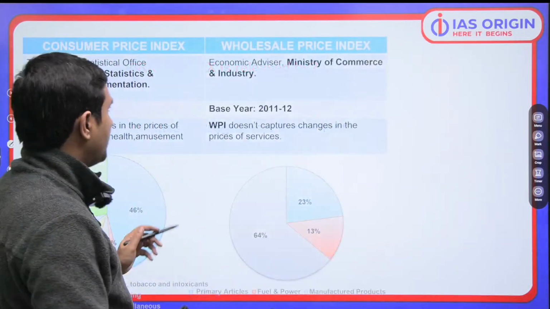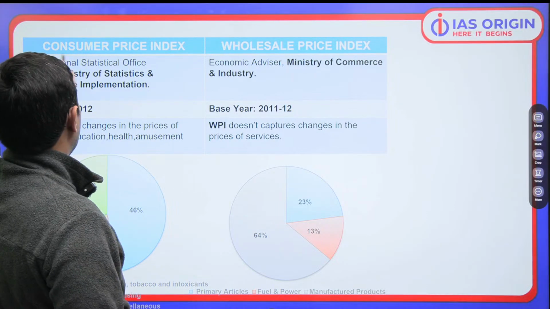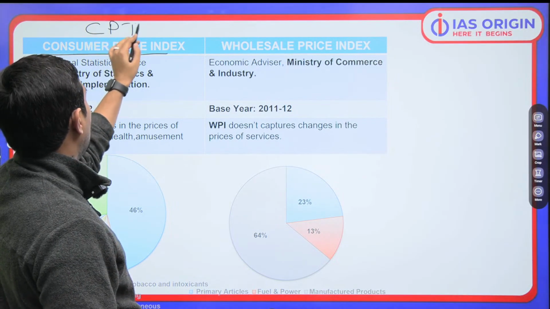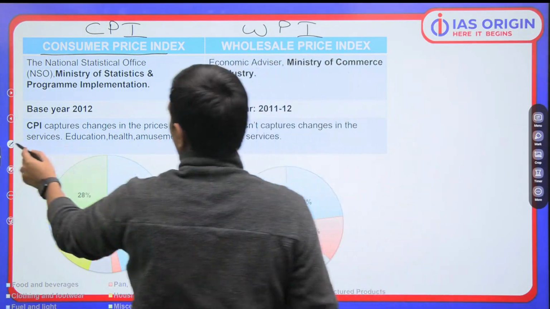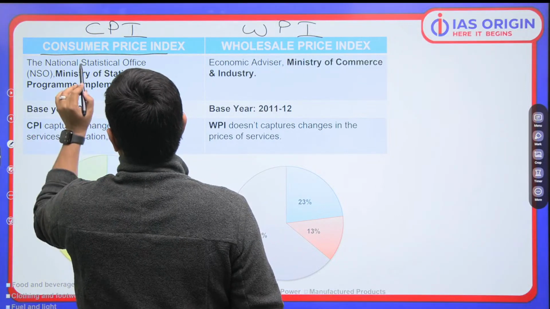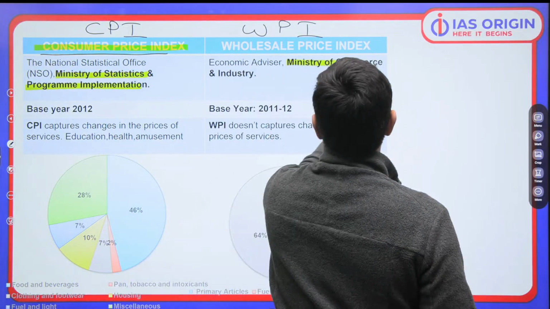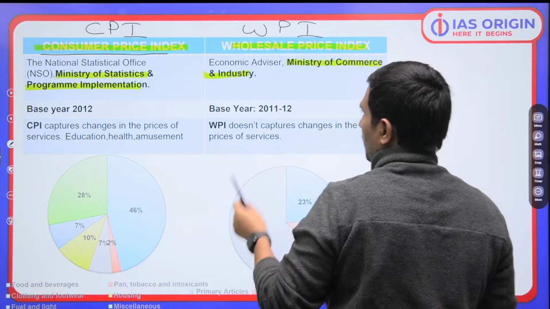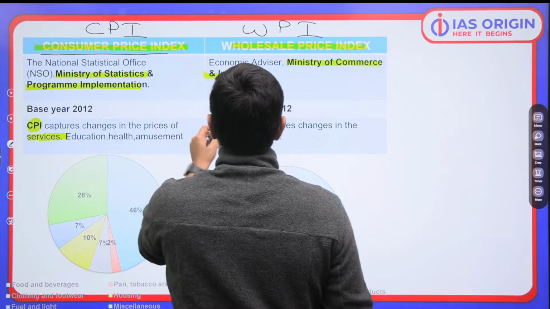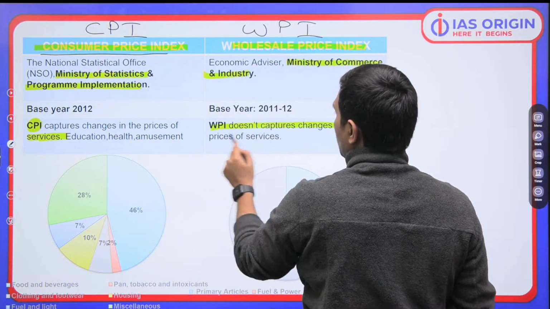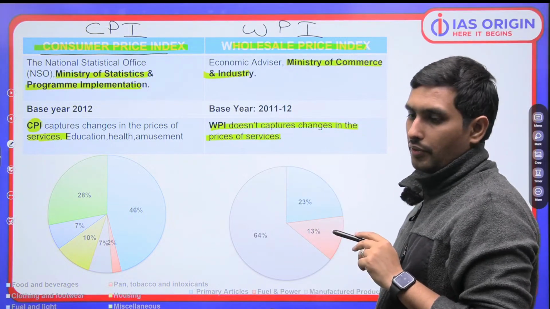Now I would like to explain this thing to you, that whenever we talk about consumer price index, that is CPI, and we talk about wholesale price index, that is WPI, we have to be very clear about a few things. For example, Ministry of Stats and Program Implementation is coming up with CPI, and Ministry of Commerce is coming up with WPI. This is clear. You have to understand that CPI is capturing change in the price of the services also, but WPI is capturing only the goods, not services. This is very important. It is directly asked to you, so you have to be aware of these facts.